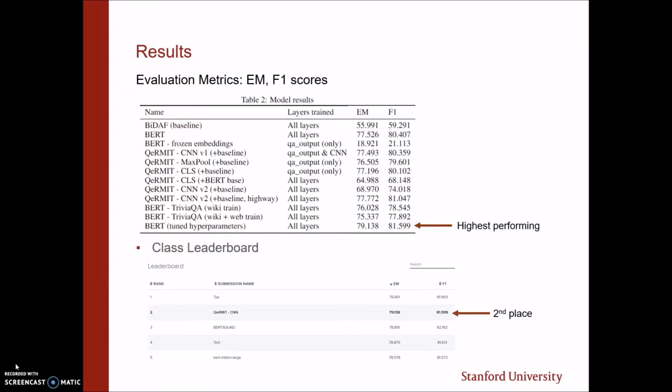As for results, the first 2 lines show the baseline BiDAF model and the baseline BERT large uncased model. During our experiments, we found the importance, when fine-tuning BERT, of fine-tuning the entire model and not just the final fine-tuning layer. We found that when you freeze the pre-training embeddings, performance suffers dramatically. Our best model was achieved by tuning the hyperparameters of the original BERT model, most notably max sequence length, max query length, and max answer length. This allowed us to get second place on the dev class leaderboard.